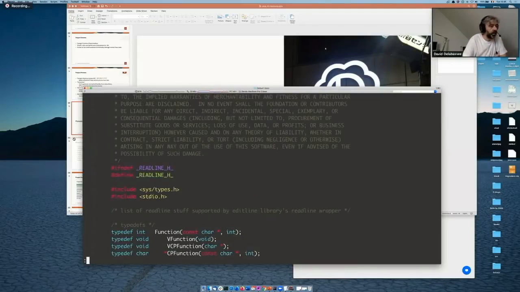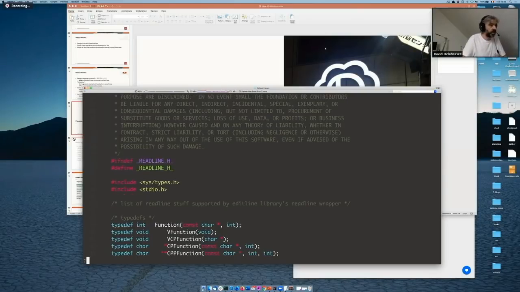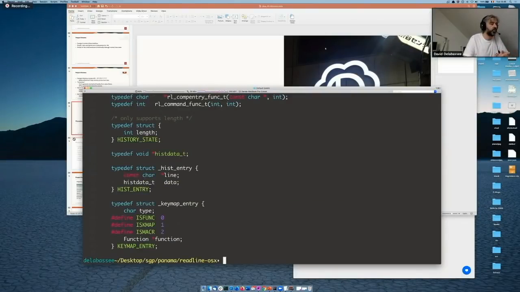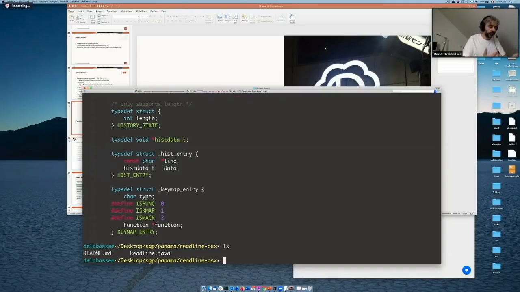This is a readline library that basically gives us readline support, something very basic. There are multiple functions, and what I want to do here is use one of the readline functions from Java. So the first thing that I need to do is use the extract tool to parse the readline header files to extract all the information and then generate the binder interface for that.